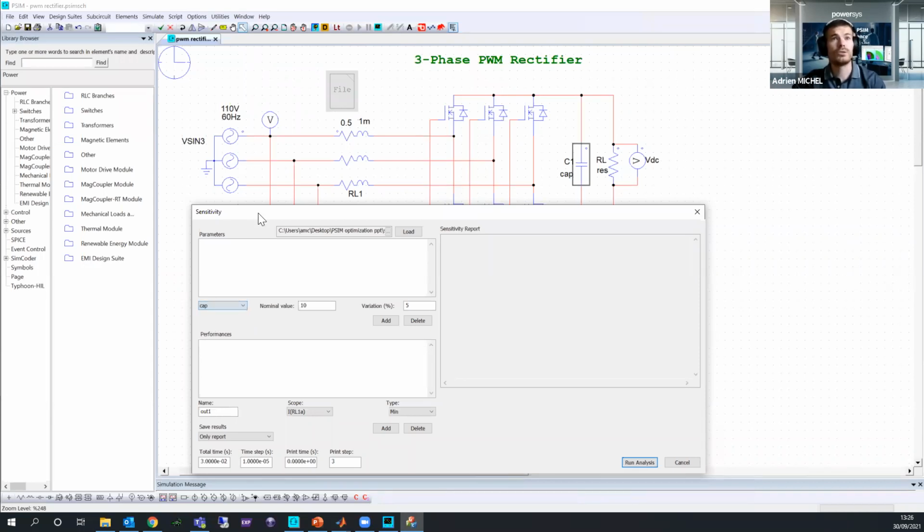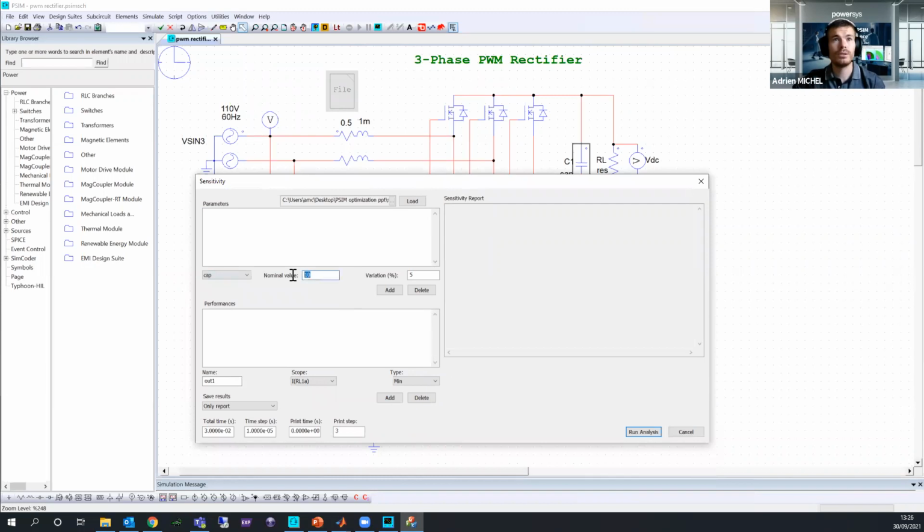So first, let's choose the capacitance. I am going to apply a nominal value, which was the nominal one. If you remember, it was 200 microhenry. And I will give a variation of 5% to this value. I click on add, and now I select my resistance, which is, if you remember again, 5 ohm with a variation of 5%. I apply, and I click on add. Now I can see the two parameters that I want to modify during the simulation.